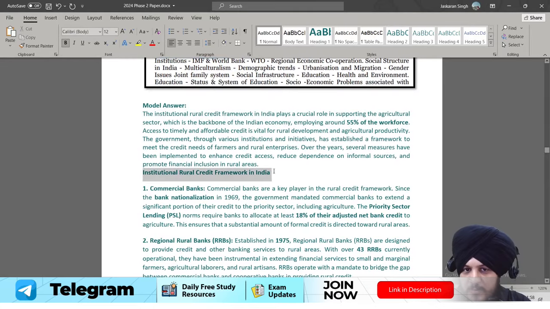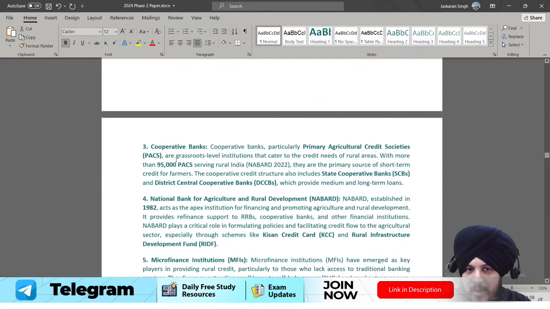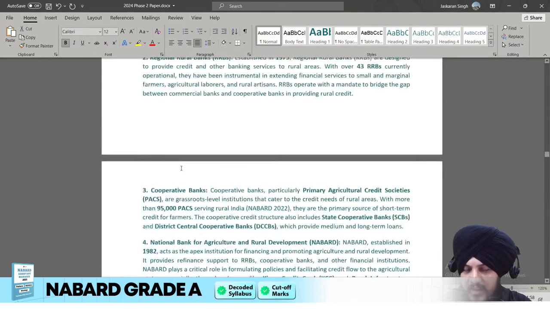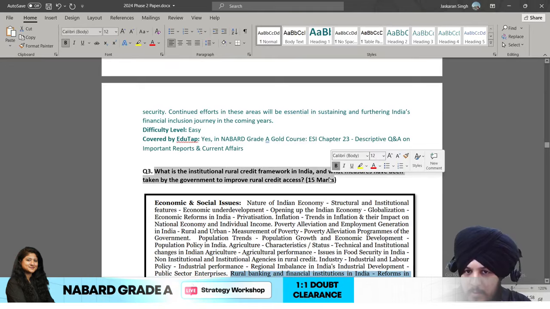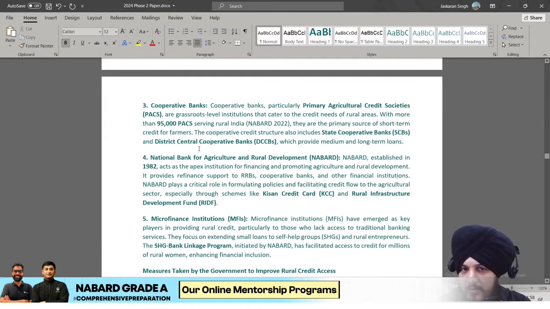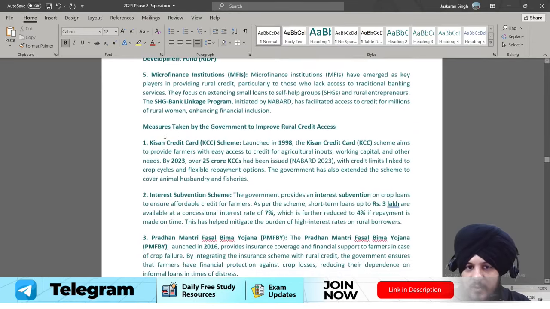Then let us talk about the first part of the body, that is institutional rural credit framework in India. Then the commercial banks, regional rural banks, cooperative banks, fine. Then NABARD, microfinance institutions. ये आ गया आपका first part of the body, because this is something that is asked, that what is the institutional credit framework in India, what measures have been taken by the government to improve it. So you are writing that this is the institutional rural credit in India. What does it include? It includes all these different types of banks, which you cover as a part of your syllabus in rural banking. Then you can write that क्या measures लिए हैं अभी, तो measures लिख दो. Very easy to understand, very easy to write.